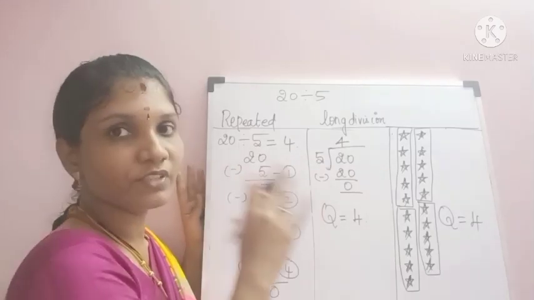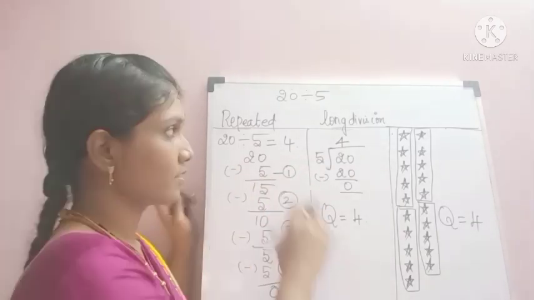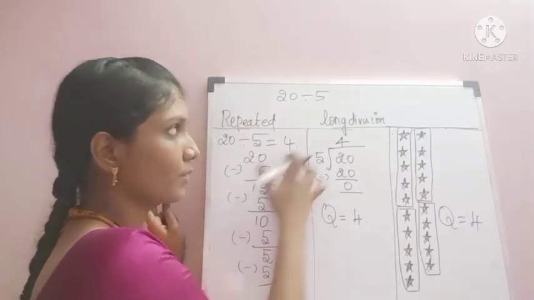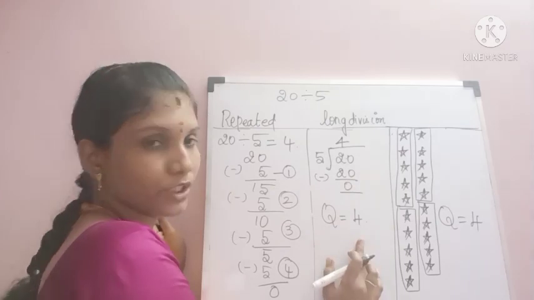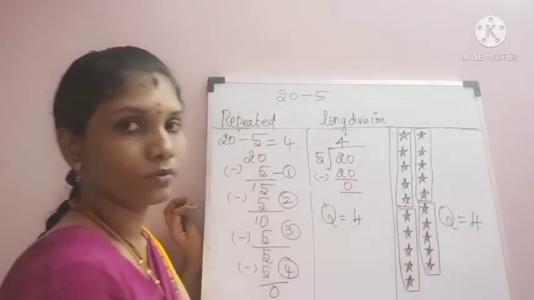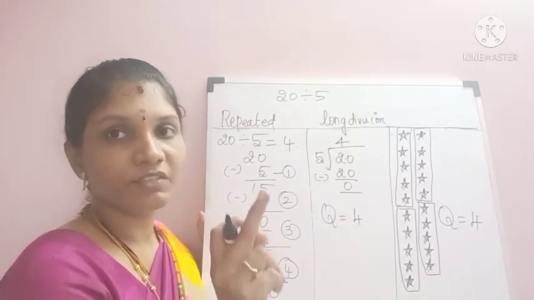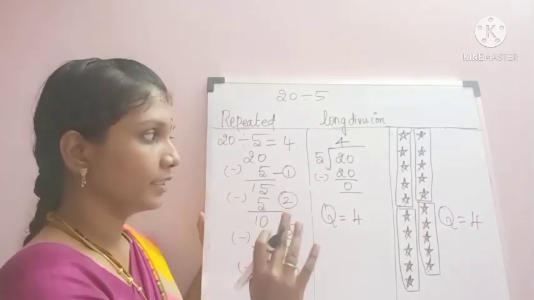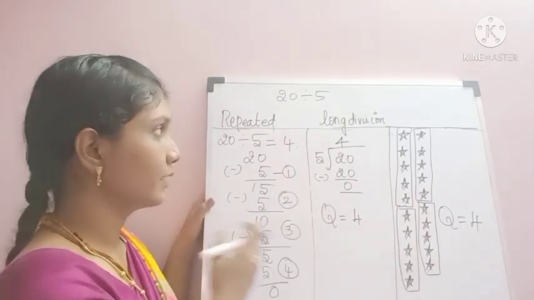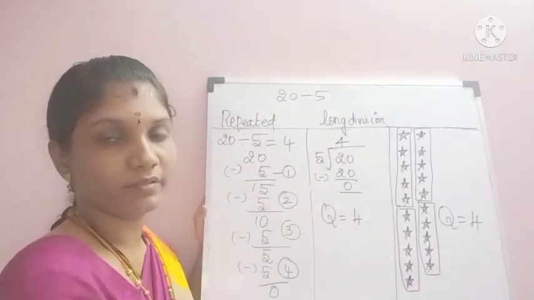In all the methods we are getting the same answer. In the repeated subtraction method we got the quotient as 4. In the long division method the quotient is 4. And in the grouping method also the quotient is 4. Remember one thing, division is repeated subtraction. In division we can implement the long division method, the equal grouping method, and repeated subtraction.